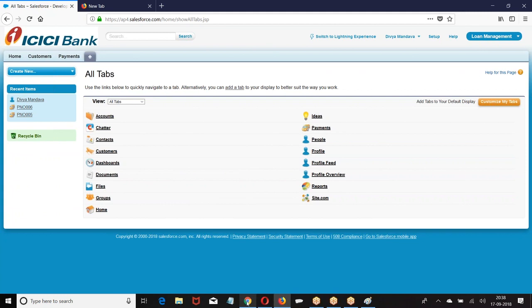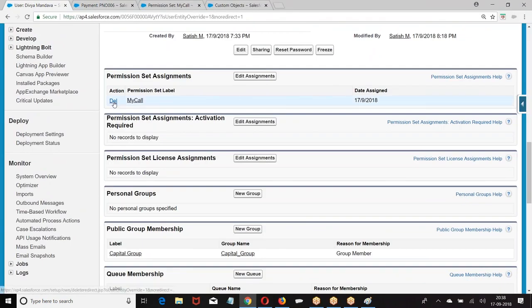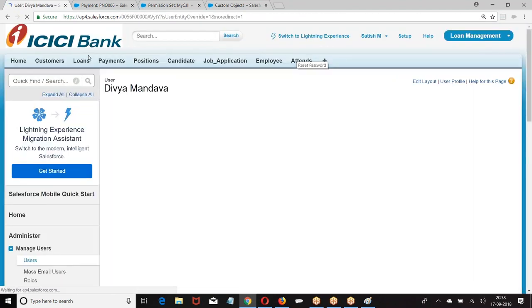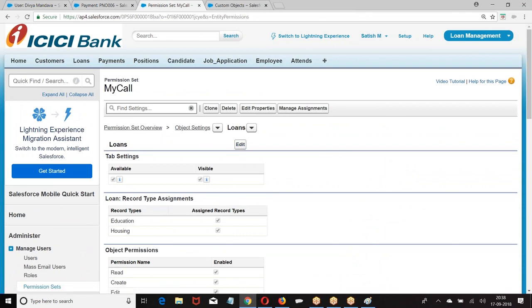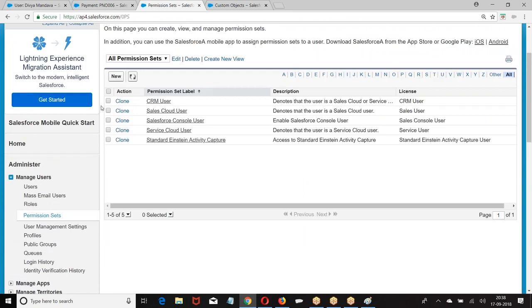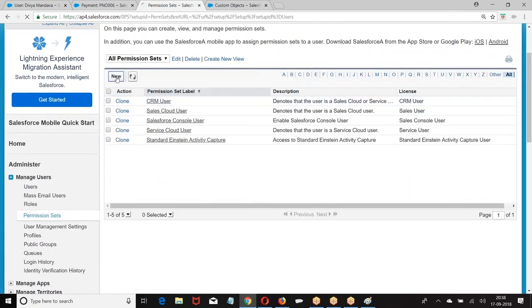Tab also we give permission, right? So let me create once again. There is some issue. It was not showing up. Let me recreate once again. Permission set, new permission set.